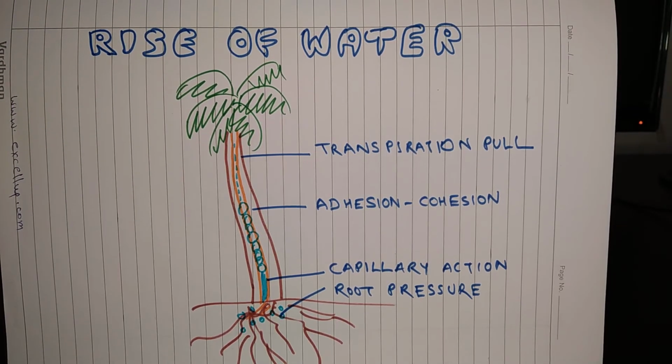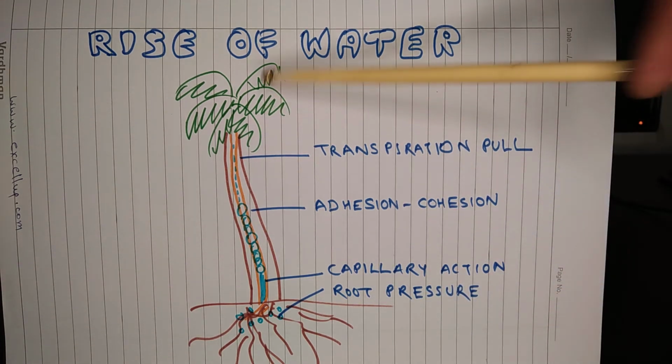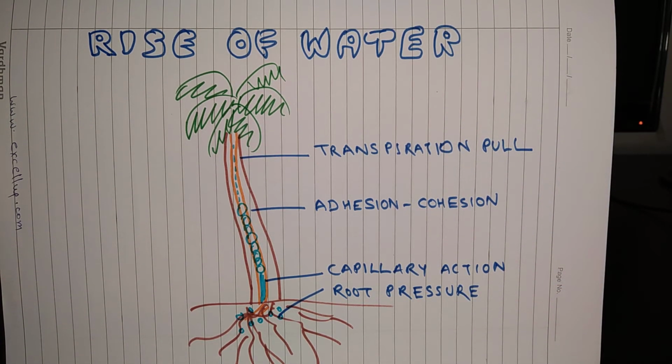So finally what happens? The combined effect of all these factors like root pressure, capillary action, adhesion, cohesion and transpiration pull results in rise of water to the topmost branches of a tree.